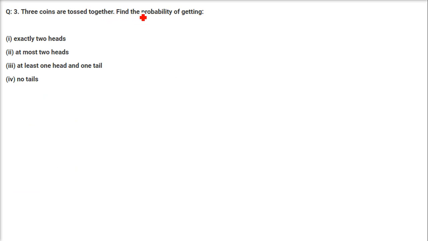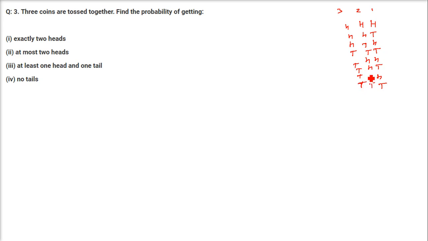3 coins are tossed together. Find the probability of getting exactly 2 heads, at most 2 heads, at least 1 head and 1 tail, and no tails. Here I'll make the formations first. 3 coins are there. So H T, H T, H T, head, tail. A coin can give you head or tail. So I have to make 3 rows, 1, 2 and 3. I'll just show you. So this is head, head, tail, tail, head, head, tail, tail. And then this one is head 4 times, and tail 4 times.